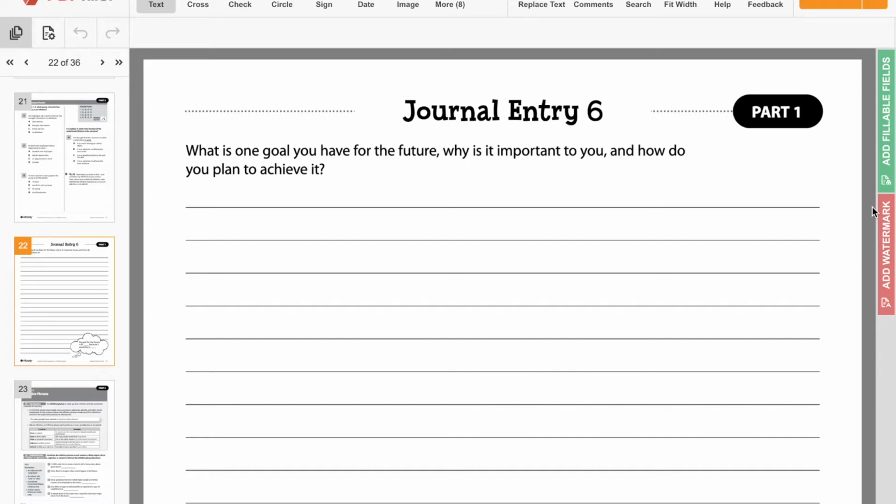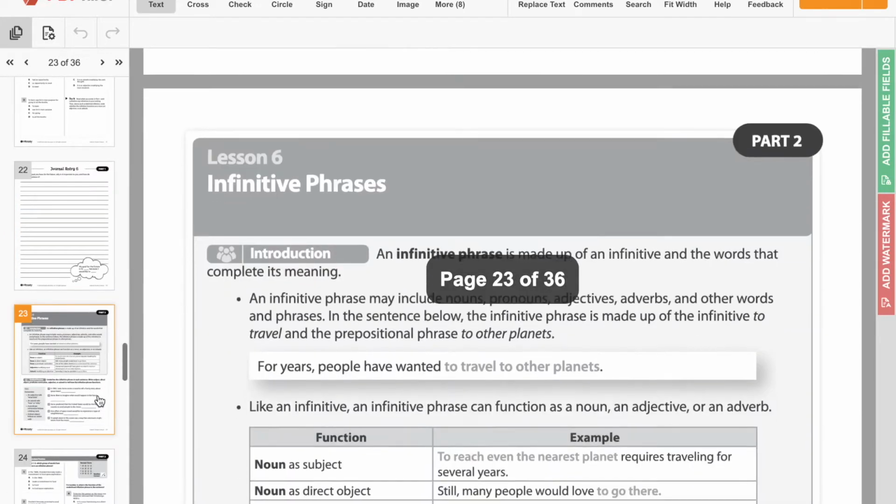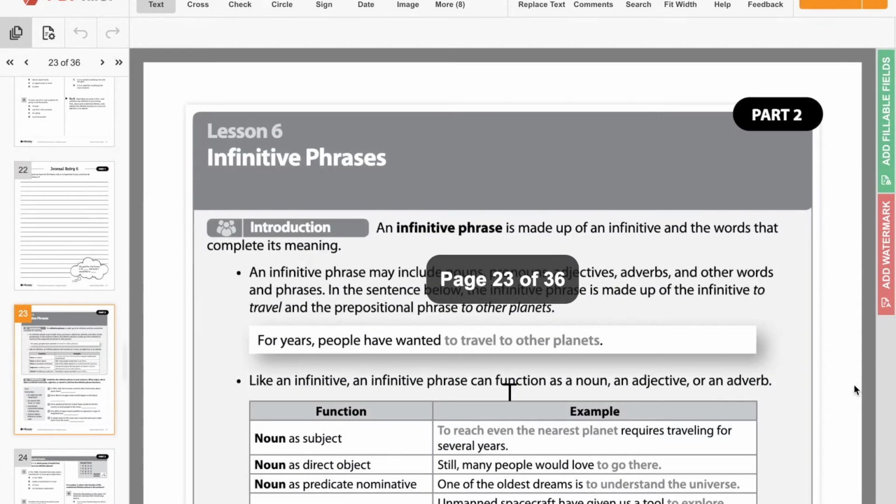Because you guys are getting ready to head right over there. So, as always with these journal entries, you need to do those 5 to 7 sentences, which is one paragraph. And you'll do this independently. So you can go ahead and pause and do it now, or do it at the end. It really doesn't matter to me, but I'm going to move on to page 23.